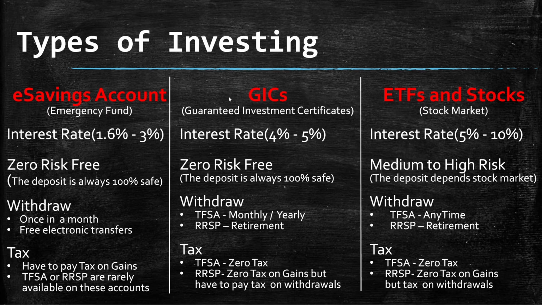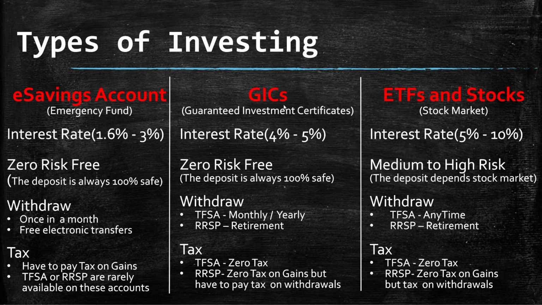Like GICs, some people don't prefer them because the interest rate is only 4 or 5%. Mostly people get into this one. The interest rate is very juicy. Then why do people still invest money in GICs? Because the risk is high. The risk can be from medium to high, and your investment totally depends on the stock market performance. So if the stock market is down today, the 10,000 you invested may be worth 9,000 as a current value. But if the stock market goes up, the value will be $11,000 with the 10% interest rate.